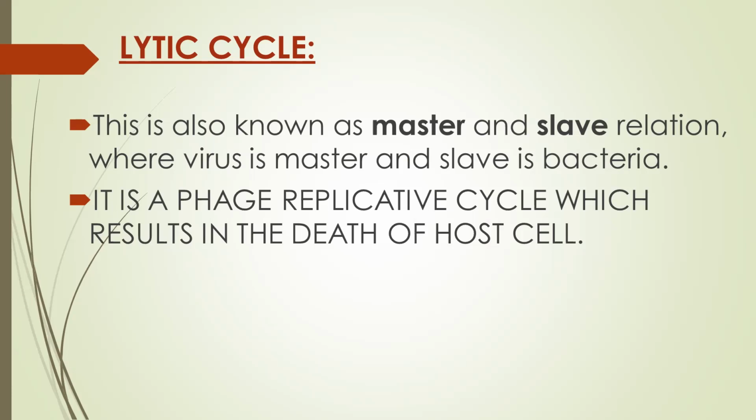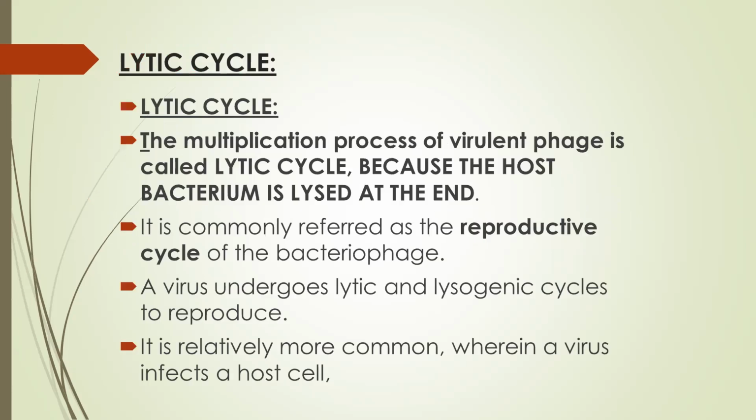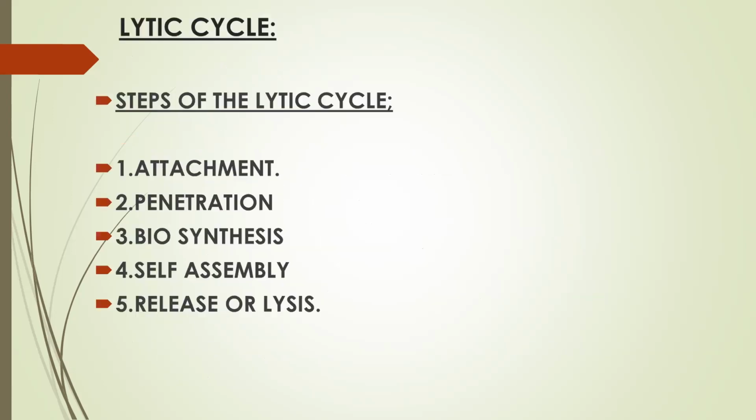While in the lysogenic cycle, there is no death of the host cell, but there is integration of the genetic material of the viruses into the cell genetic material. Integration. No lysis or burst. Lysis only happens in the lytic cycle. The multiplication process of virulent phage is called the lytic cycle, because the host bacterium is lysed at the end. It is commonly referred to as a reproductive cycle of the bacterium.